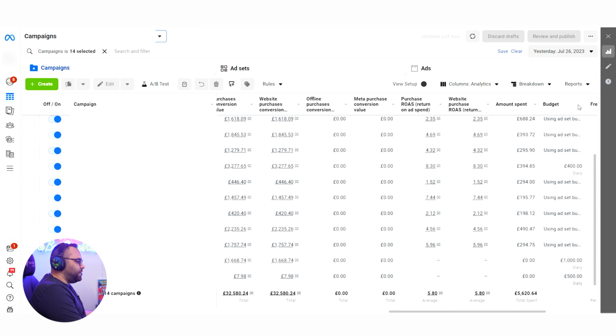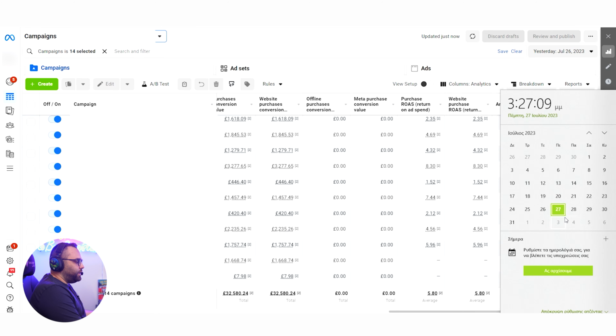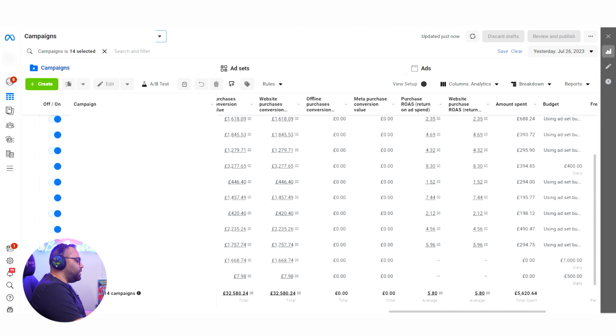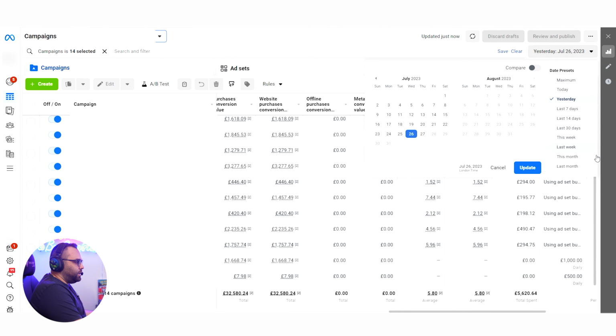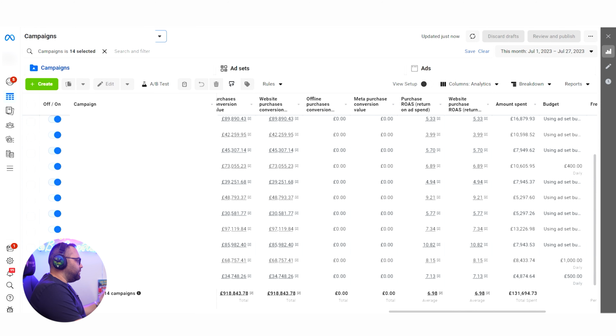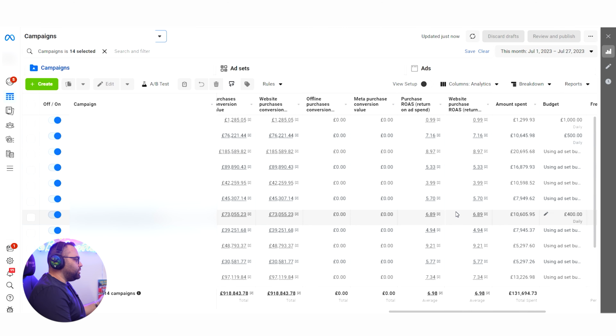The spend that I have on a daily level is 5,600, and we have 1, 2, 3, 4, 5 days more. So we're going to easily hit 155k to 160k this month. The ROAS here has also improved. It's because of the structure that I have with several Advanced Plus campaigns that are all working together.